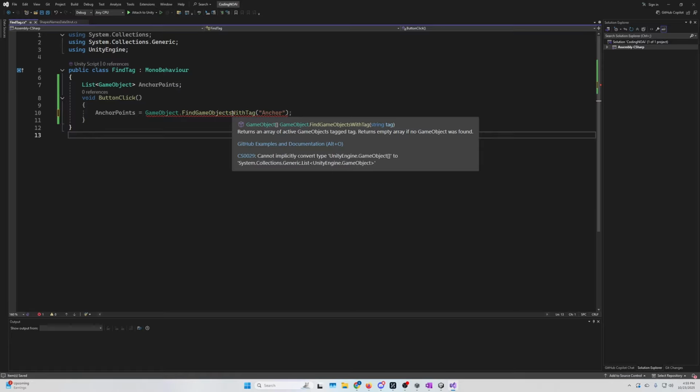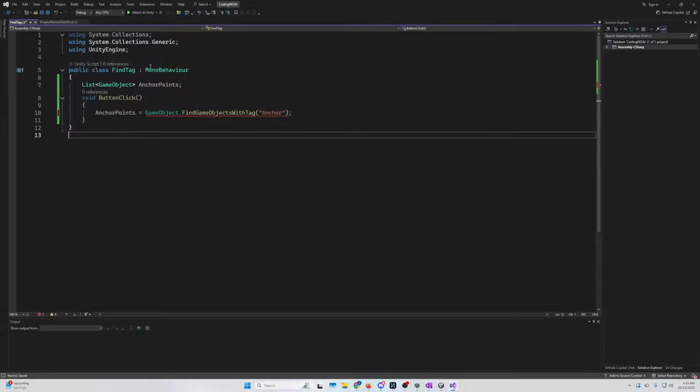Okay, so we made it a list. It is an array. So we need to make an array of game objects, or we need to convert to a list. I'm going to convert to a list. I prefer lists, and converting is very important. Sometimes it's very easy to convert, like ints to strings, and strings to ints is not as easy, but it's an important task. Lots of things. Sometimes you're casting to a game object and doing a whole bunch of fancy things. This is something I do fairly regularly.